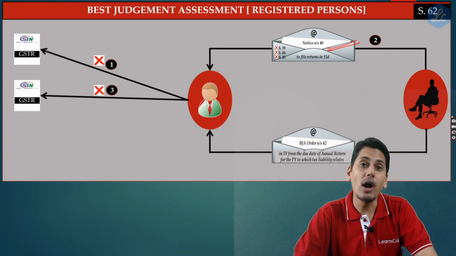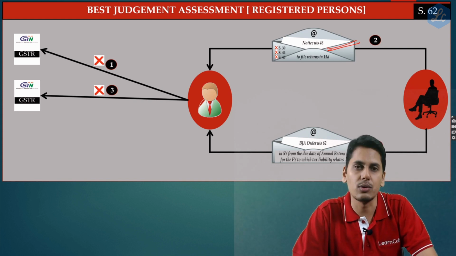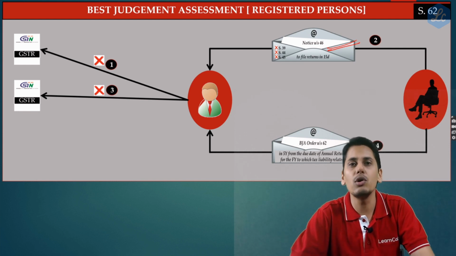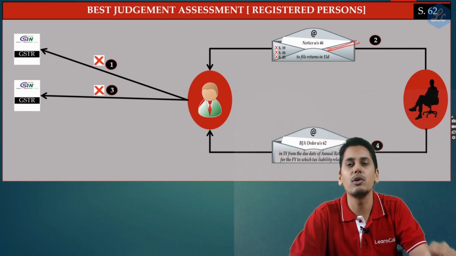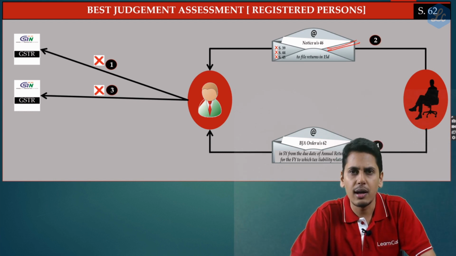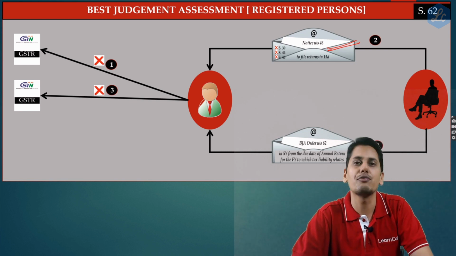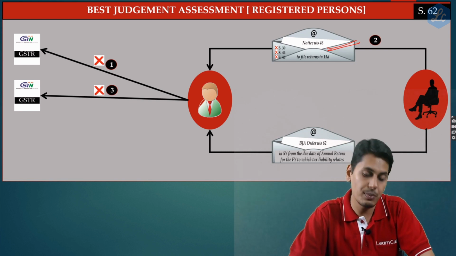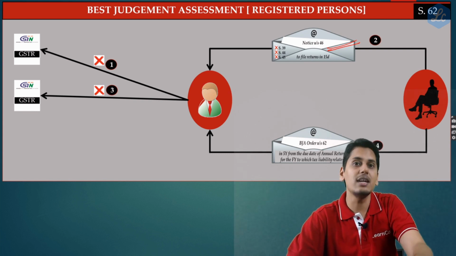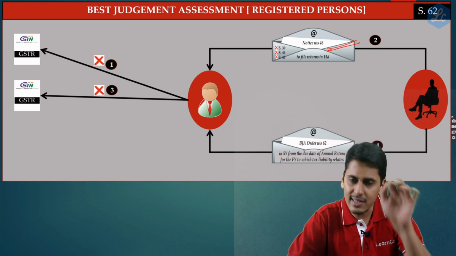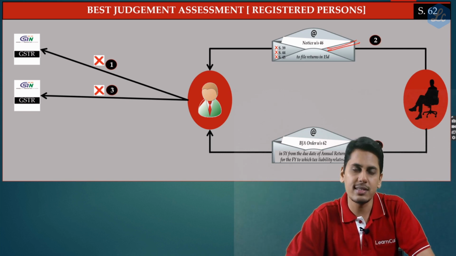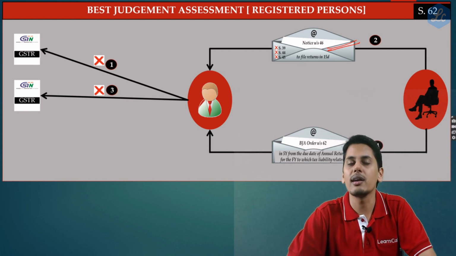But over here, an order is given even without issuing a show cause notice, for the simple reason that the officer doesn't have any specified amount to say, come and show cause why this amount should not be collected from you. Now friends, the officer has already given him a reminder notice, a notice under section 46 to file his returns. This person has not acted. Principles of natural justice are satisfied. The officer straight away has not given an order. He has given a notice under section 46 asking him to file the returns, and with no action from the assessee side, now the officer gives an order under section 62.